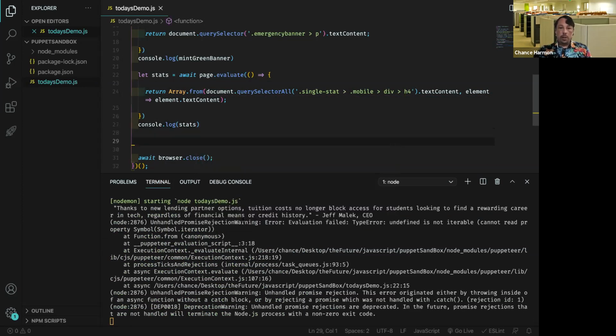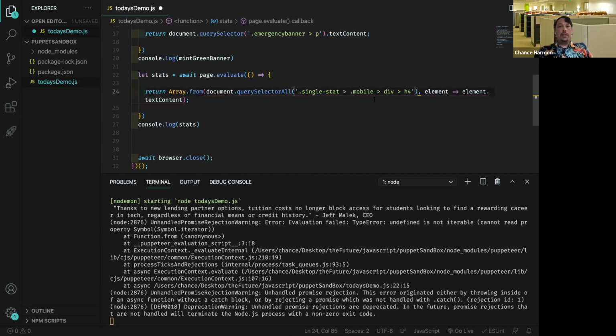Oh boy, what did we get? Undefined is not iterable. What did I miss here? No worries. What did we get? Array.from. Of course, single stat. Yes. That looks good. Mobile div h4, comma. Oh, I apologize. .textContent.